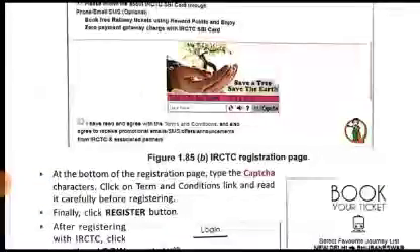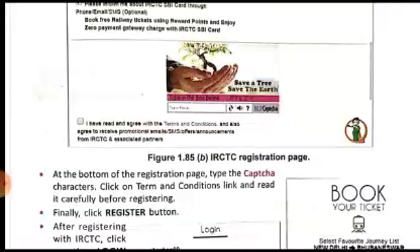Okay. So at the bottom of the registration page, type the CAPTCHA characters. CAPTCHA characters are used for signifying that you are not a robot. Because what is happening today, people are developing programs that are capable of filling the forms automatically. There are many such software which run on websites, so that even without a human operating the website, the forms could be filled automatically. But this is very harmful for the website, because in that case wrong tickets and duplicate tickets may be issued.